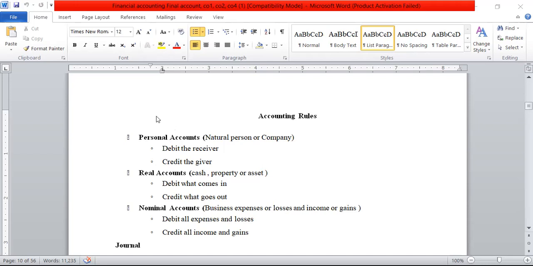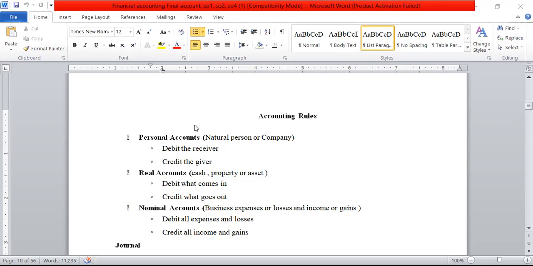For example, cash paid to Ramesh. Here, cash is paid by us. Two accounts are involved: our cash account is affected, and Ramesh's account is affected.